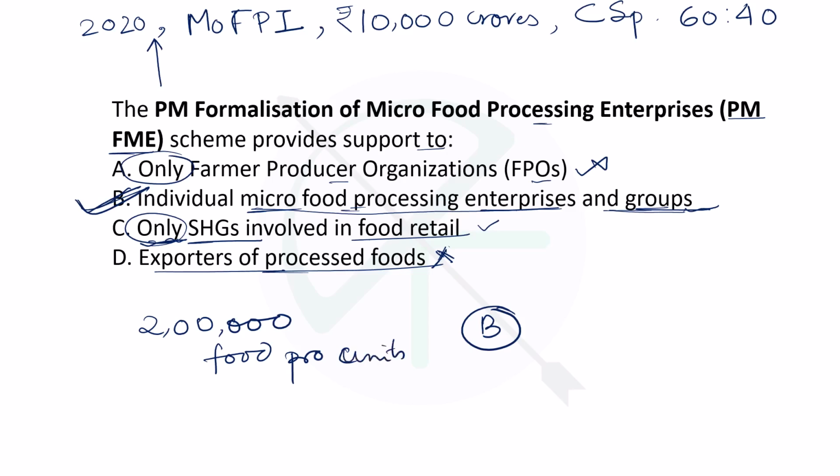And its term was up to 2025. That means 5 years tenure it was. Okay. So yeah. That's it, and I think this is enough for you to remember about PM food processing, micro food processing enterprises, formalization of micro food processing enterprises. Okay.